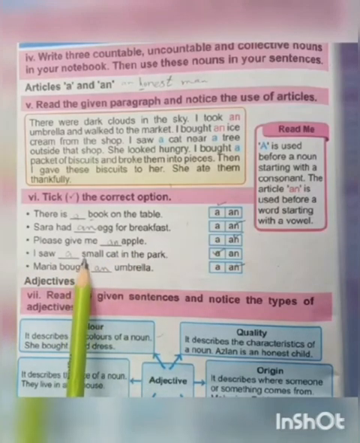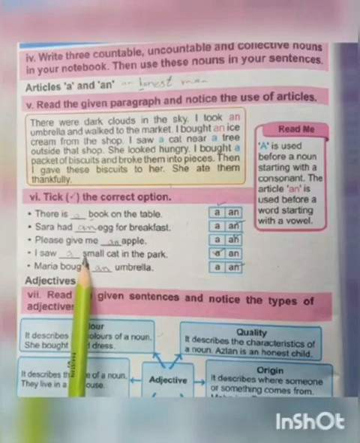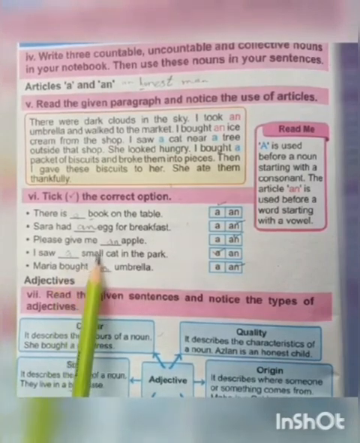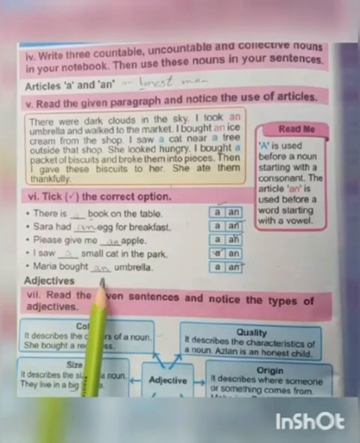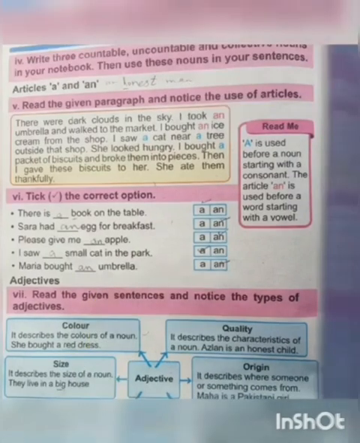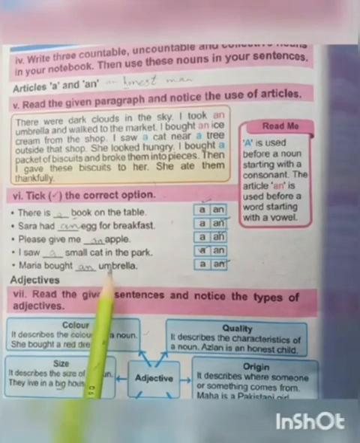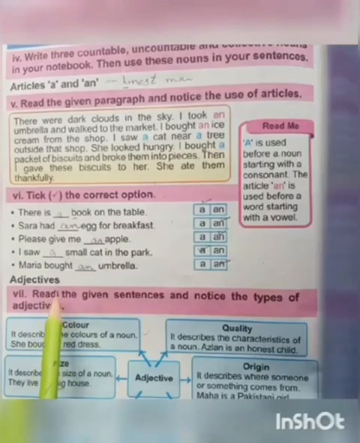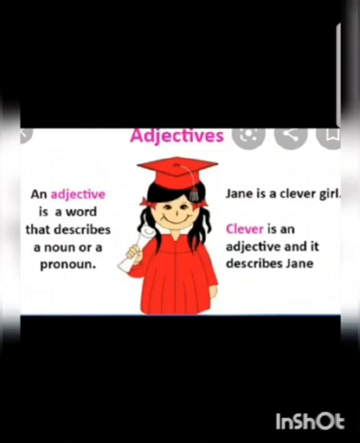Here small is giving consonant sound, so we will use a before small. Maria bought dash umbrella. Here umbrella is giving vowel sound, so we will write an before umbrella. Now let's move towards the next exercise, which is related to adjectives. First of all, let's know what is an adjective.